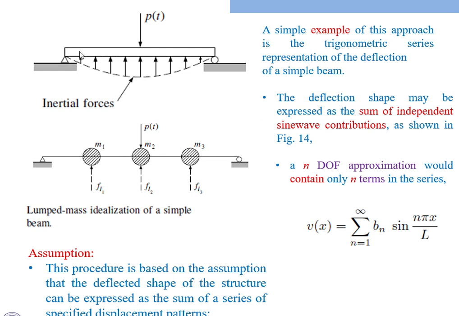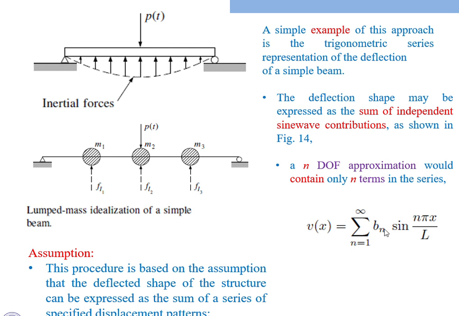The number of modes will be 1 only. Here we are assuming one mode shape, only one displacement, one deflected shape. For the deflected shape we can get the displacement equation. Bn is a constant parameter, multiplied by sine of n pi x by L, and this is the summation over the number of lumped mass systems you have considered, n equal to 1 to infinity.